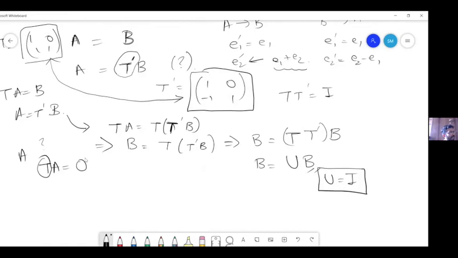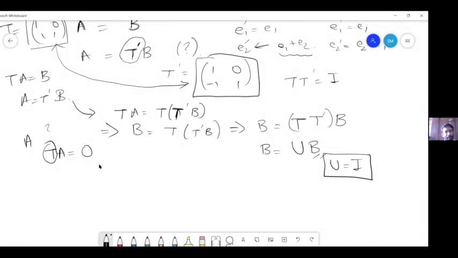I say need not be, and the challenge is to construct two 2x2 matrices, A and T, where A and T are not 0, but TA is 0.